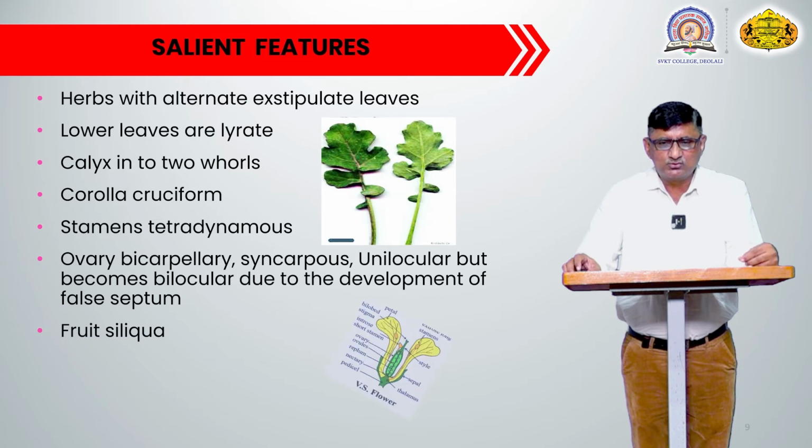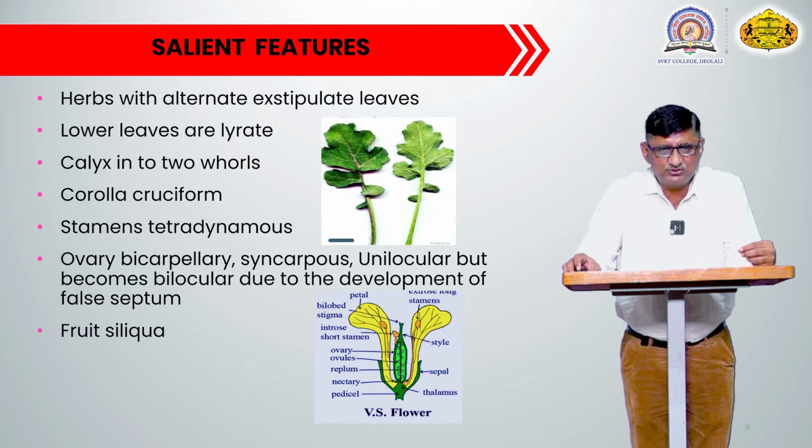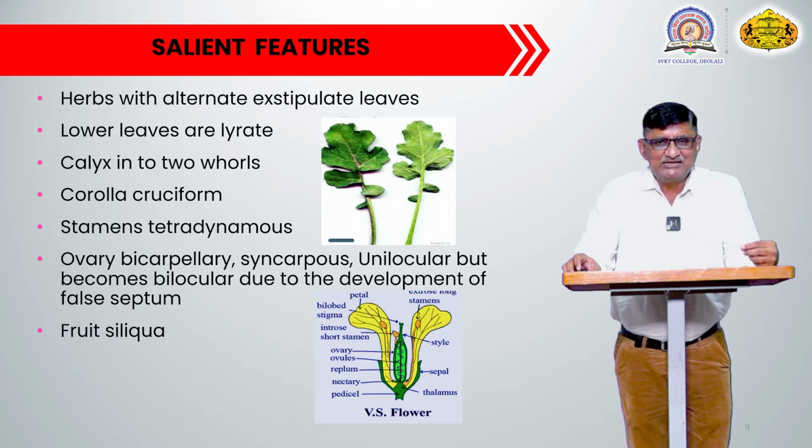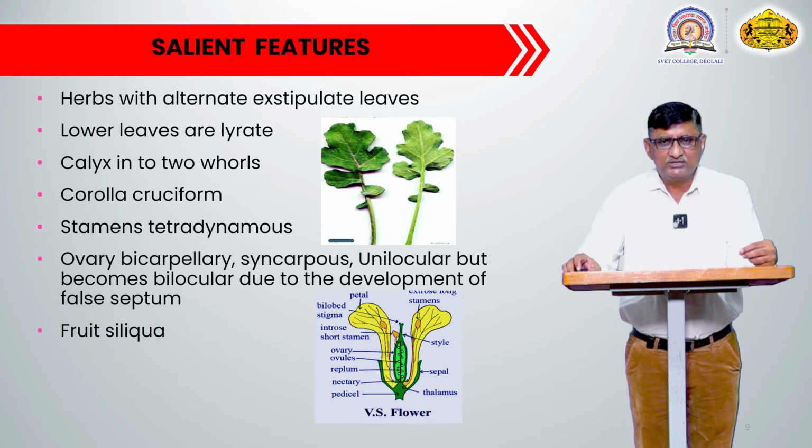The corolla is cruciform because the petals are arranged in a cross, and such a petal arrangement is considered a cruciform corolla. Tetradynamous stamens are also a typical salient feature of this family, and the fruit is a siliqua, which is also a particular salient feature of this family.